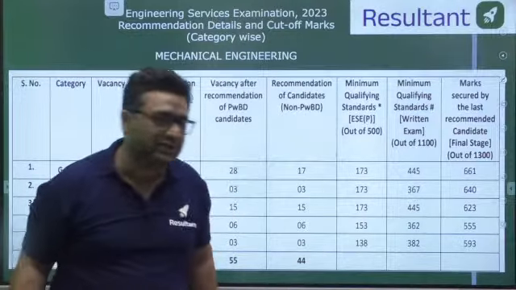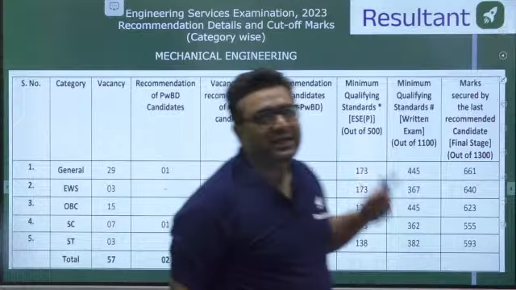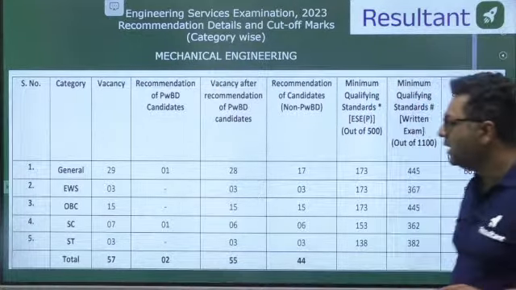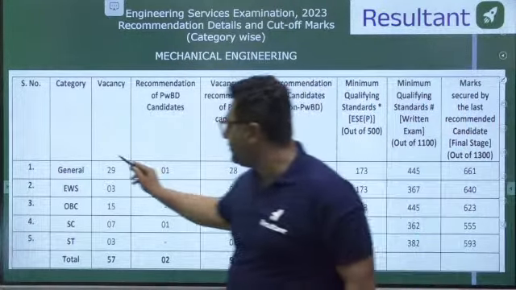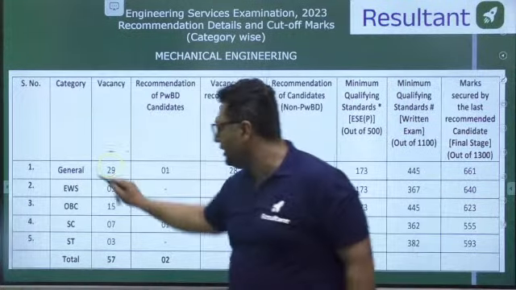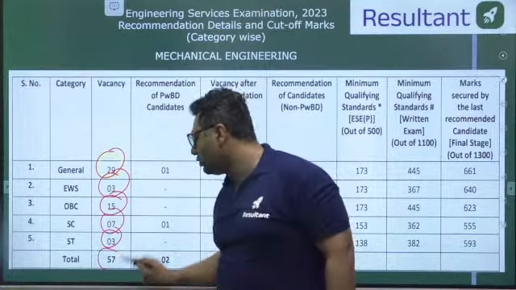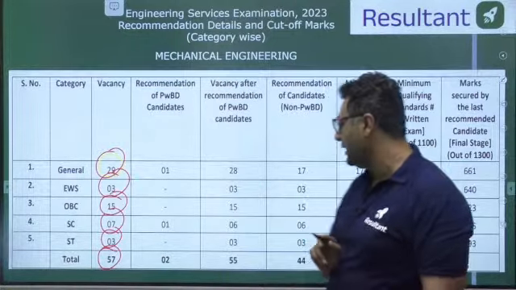After that, we are entering into the strategy part. You can see for mechanical, this is the 2023 result of engineering services. You can see 29 vacancies were there for the general category, 3 vacancies for EWS, OBC 15 vacancies, SC 7, ST 3. Total 57 candidates were selected for mechanical engineering.